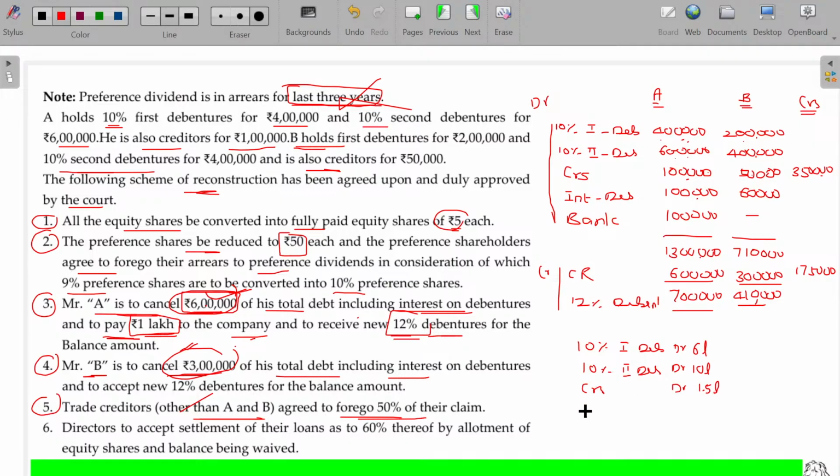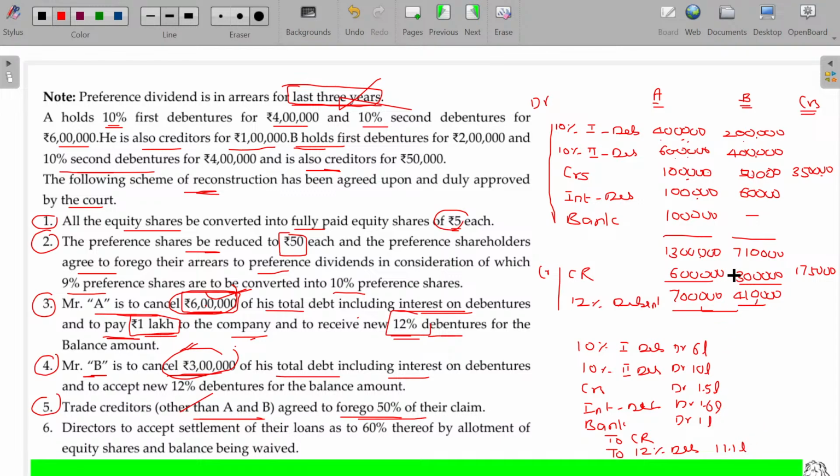And interest on debenture 1.6 lakhs. We credit cash bank 1 lakh. To creditors, sorry, to capital reserve, to 12 percentage debentures. 12 percentage debentures being 7 plus 4.10, 11.1 lakh.